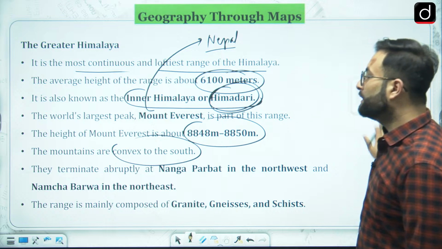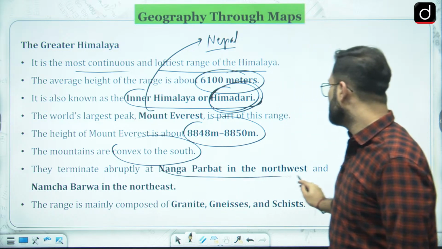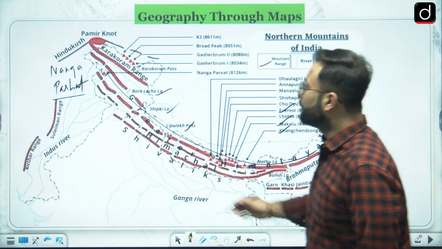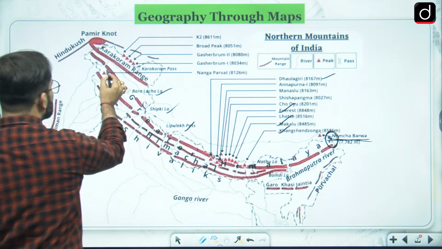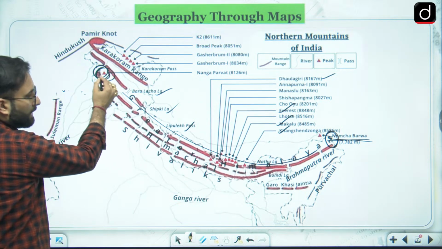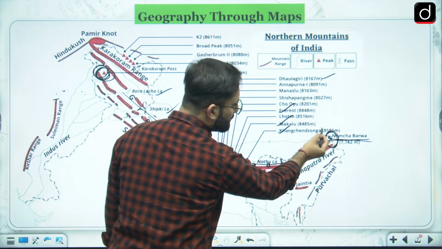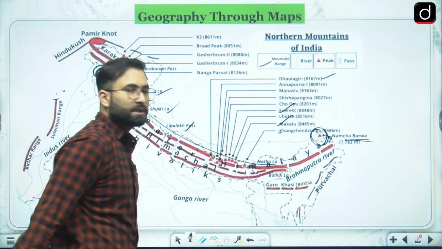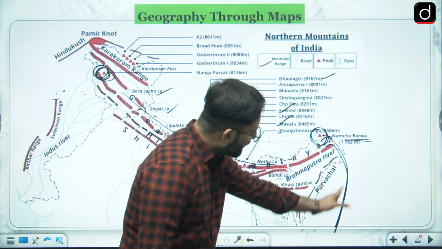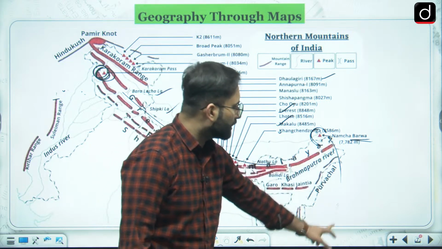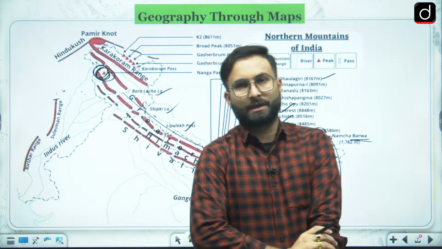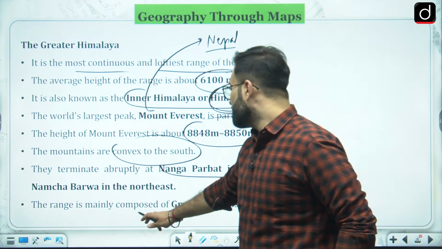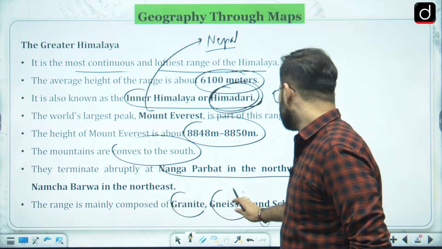Now they terminate abruptly at Nanga Parbat in the northwest and Namcha Barwa in the northeastern region. Here you will find Nanga Parbat starting from over here, and this is a continuous range till Namcha Barwa. Namcha Barwa is there in Arunachal Pradesh, after which we have the Purvanchal Himalayas, which are a separate part, and we'll be talking about that as well. The range is mainly composed of granite, gneiss and schists.